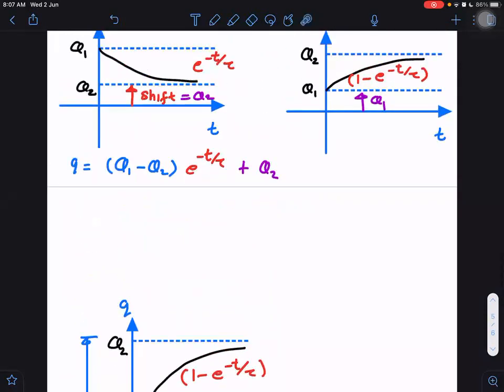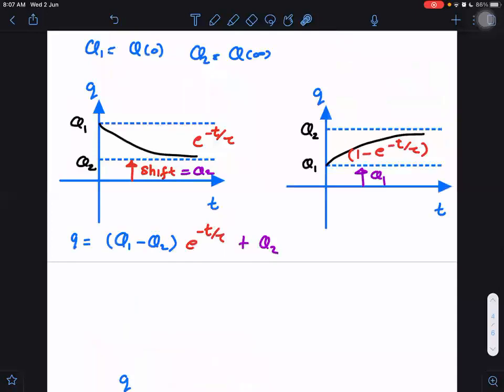Okay. Similarly, you can check here also. At t tends to zero, what are we getting, sir? Q1. And at t tends to infinity, Q2. Right, Q2 we are getting. Fine.